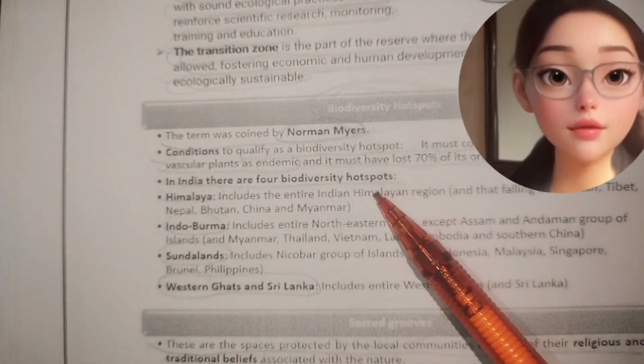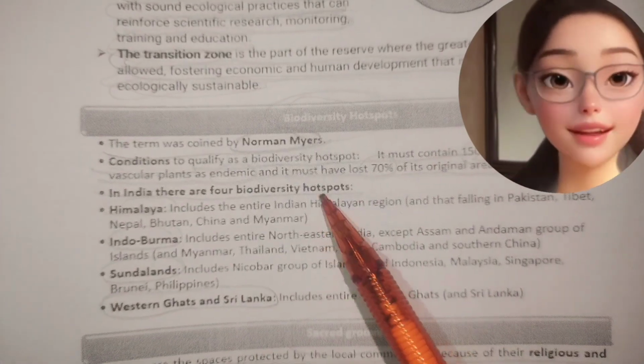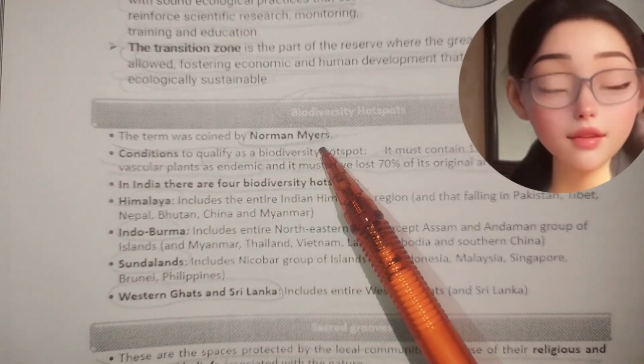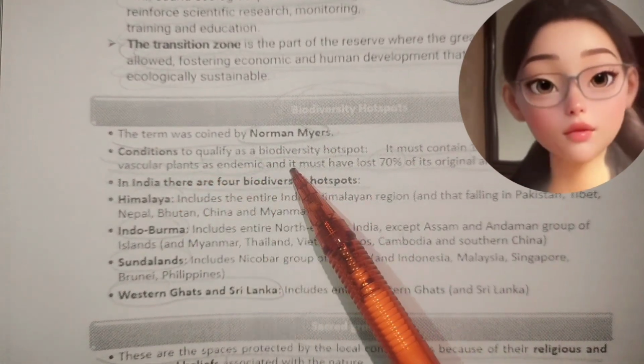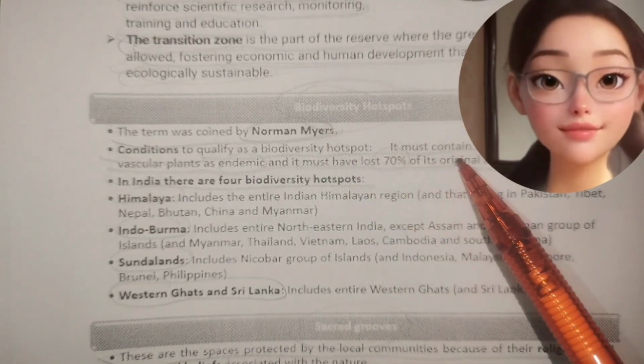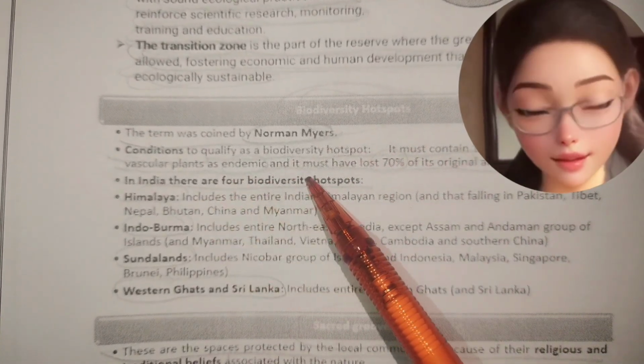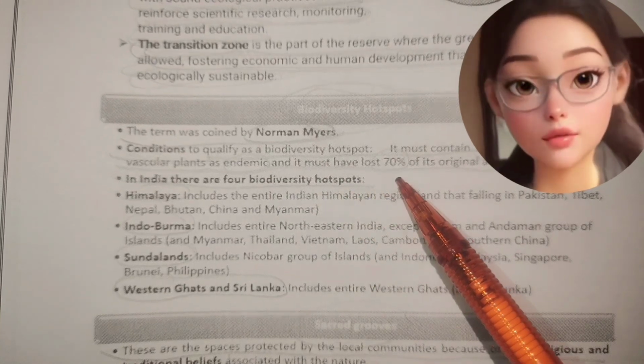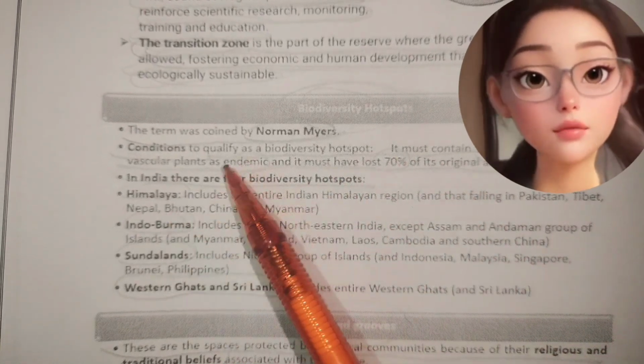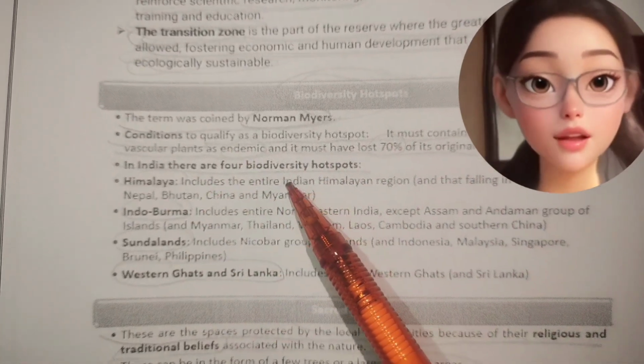Biodiversity hotspots. The term was coined by Norman Myers. Conditions to qualify as a biodiversity hotspot: it must contain 1500 plus species of vascular plants as endemics, and it must have lost 70% of its original area. In India, there are 4 biodiversity hotspots.